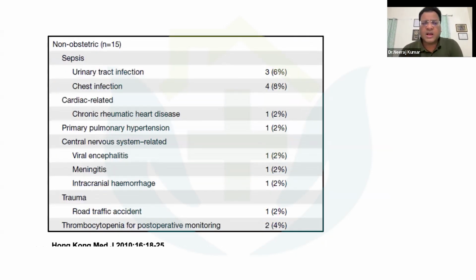A few non-obstetric causes were also there, including sepsis following UTI, and some respiratory tract infections. A few patients were admitted because of chronic rheumatic disease, and a few because of viral infections in the form of encephalitis or meningitis.